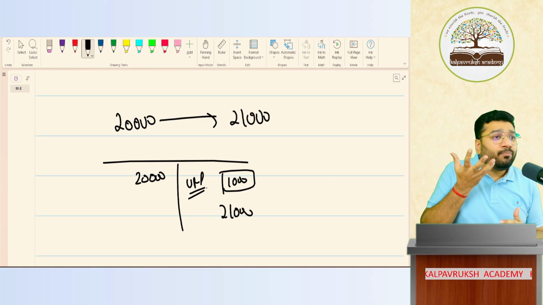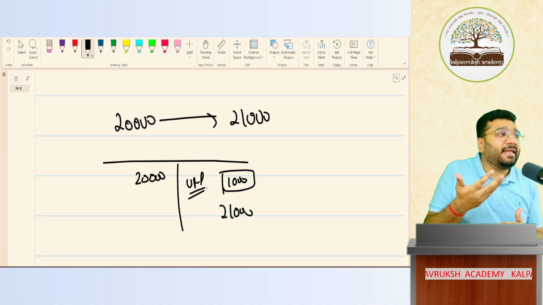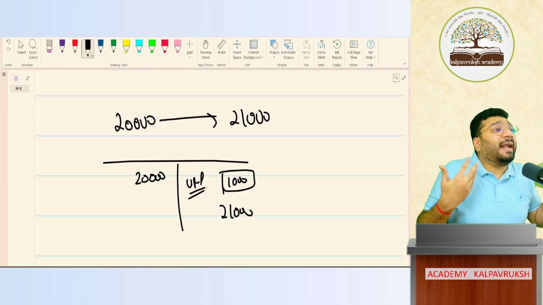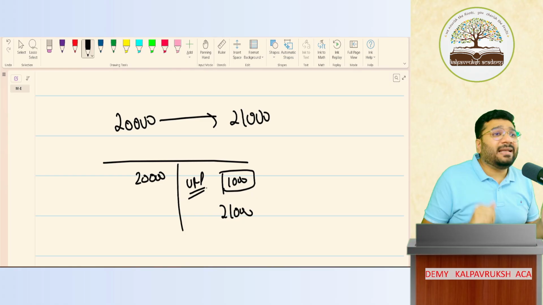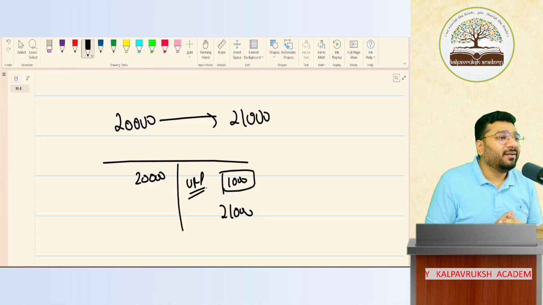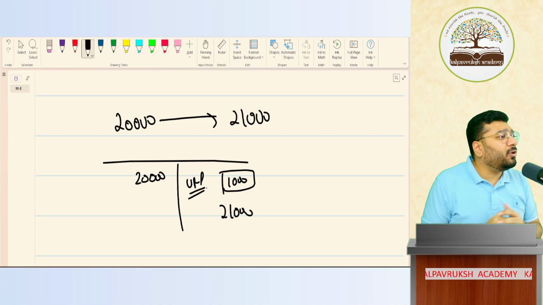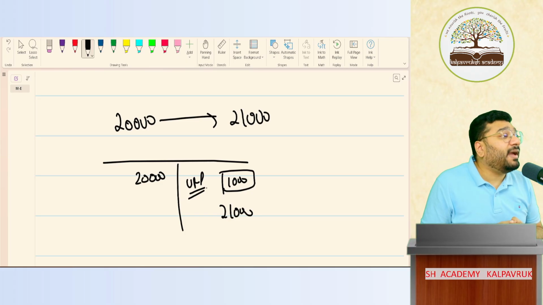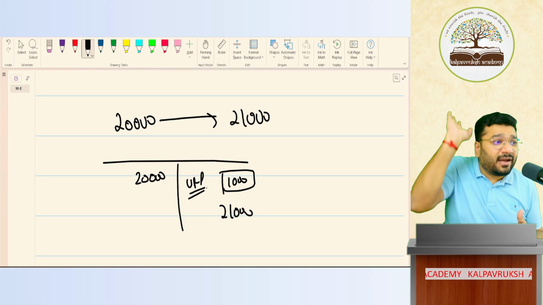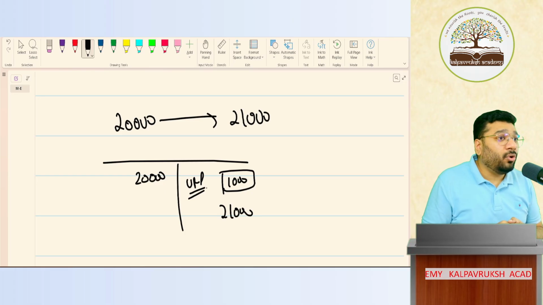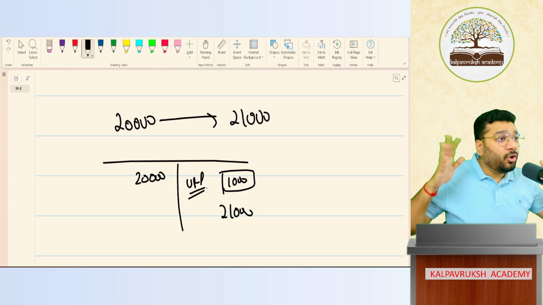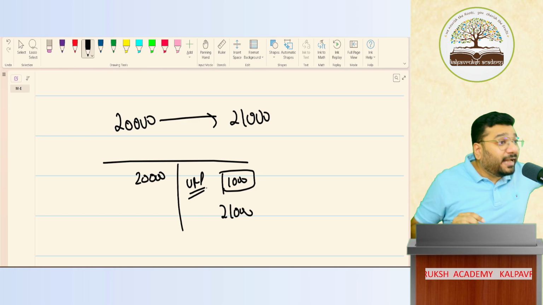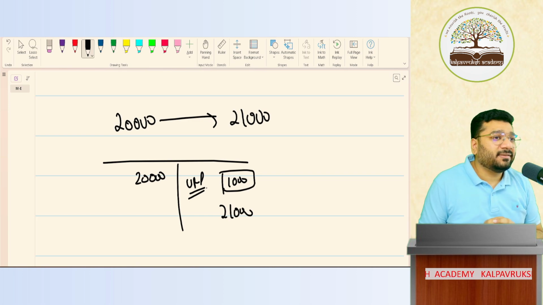Apparently, with the prudence concept, you're projecting the entity's performance in a bad manner. Because what does the prudence concept say? Record anticipated losses. When I keep on recording anticipated losses, my profit is shown at a lower value. Why should I show the profit at a lower value? Because this is going to affect my business. Why? Investors looking at this value will run away. So don't be over prudent, and don't be less prudent either. Be appropriately prudent at the appropriate level. That is the concept of Ind AS.